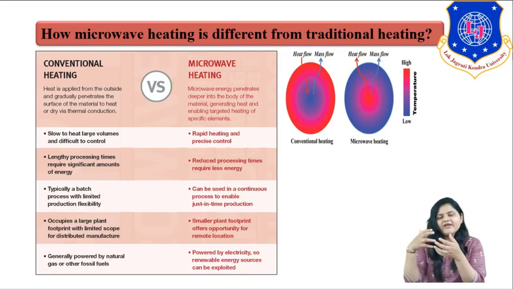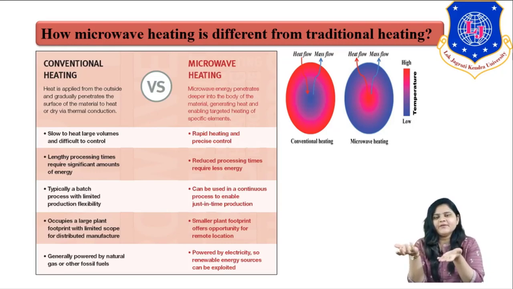So there is a very high temperature at the outside of the reactor, and slowly the heat is transferred towards our reaction medium. But what is actually happening in microwave heating? In microwave heating, the core of our reaction medium first gets heated. That means the molecules first absorb the energy. Molecules of our reaction medium absorb the energy. So at the outer layer of our vessel, or the surroundings of our vessel, there is less heat formation, and inside our reaction medium there is higher heat formation.